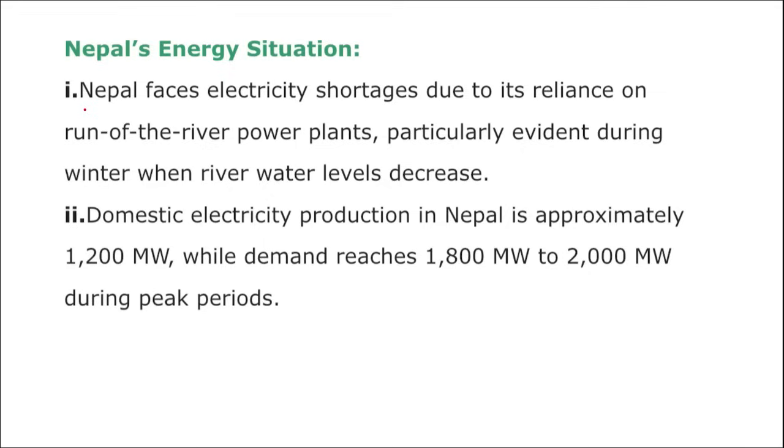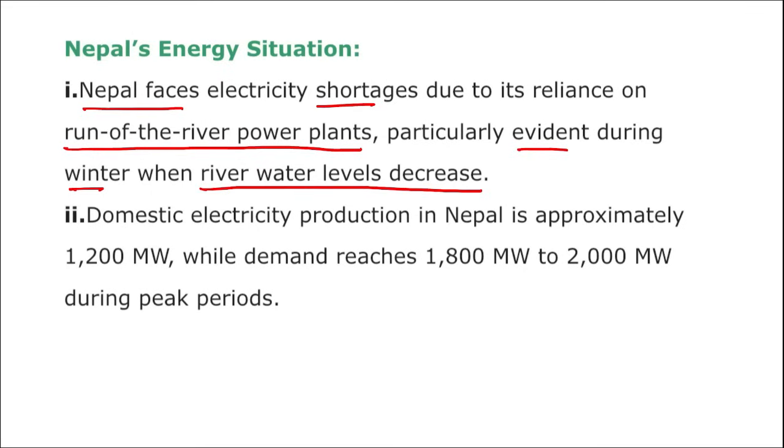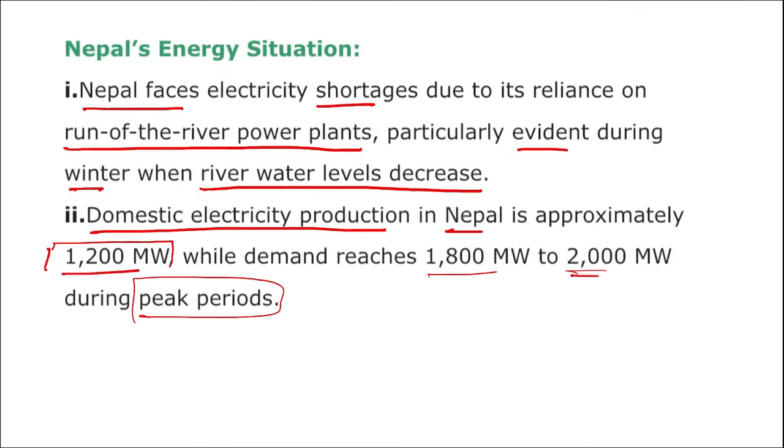Apart from this, remember, Nepal faces an electricity shortage due to its reliance on run-of-the-river power plants, particularly evident during the winter when river water levels decrease, right? As they are generating this electricity through the river, as the water level decreases, the amount of electricity they are producing also goes down, right? And domestic electricity production in Nepal is approximately 1200 megawatt, while the demand reaches 1800 to 2000 megawatt during the peak periods, and that is the reason they need to import this amount of electricity.